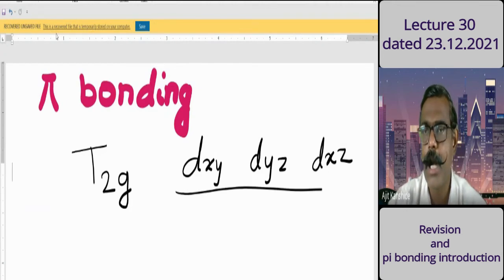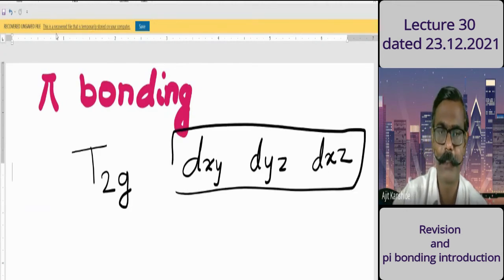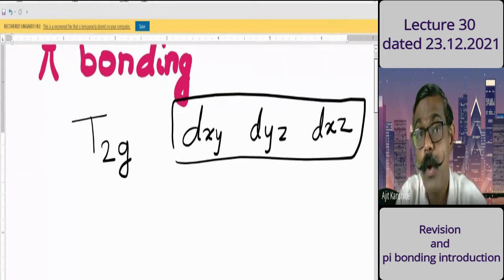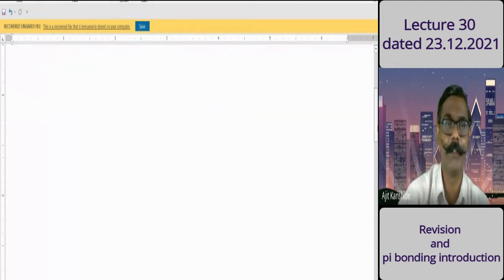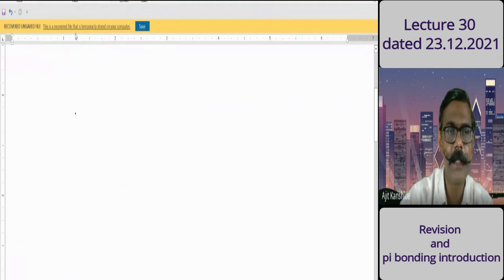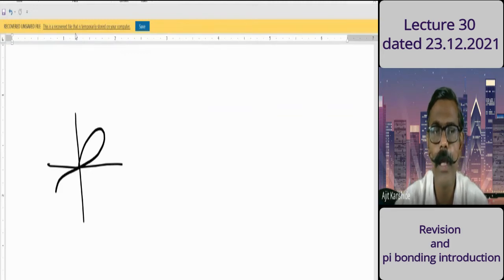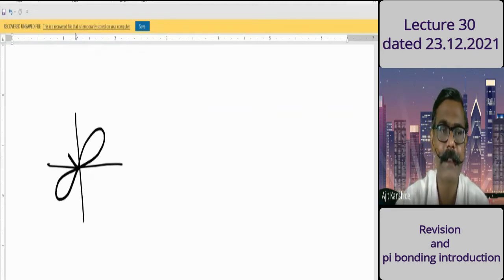All these are non-axial orbitals, and these are now of importance to us. If I consider a y-axis and an x-axis, the orbital lobes will be in between the axes. Those are non-axial orbitals.